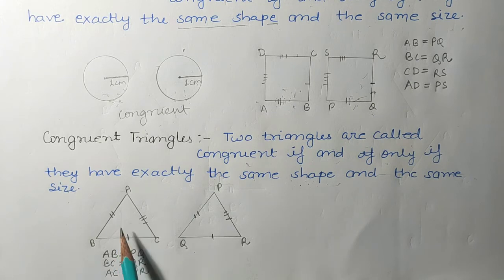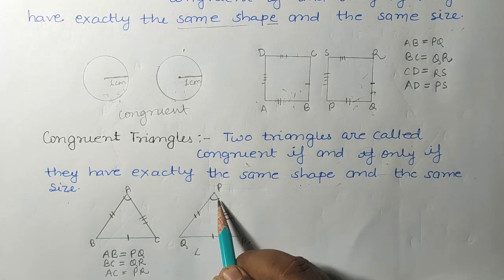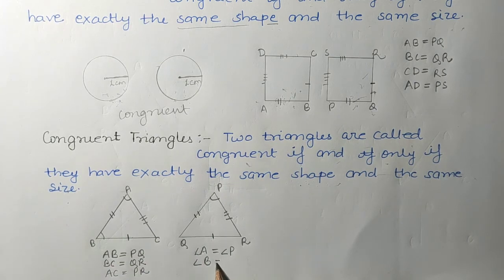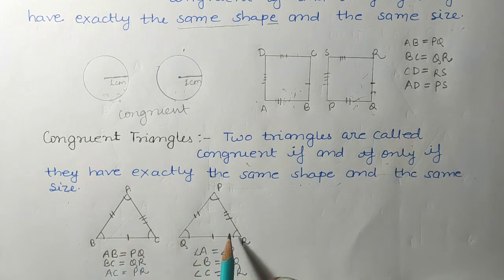This means all three sides are correspondingly equal in these triangles, and all three corresponding angles are equal, that is, angle A equal to angle P, angle B equal to angle Q, and angle C equal to angle R. Okay students, so when the corresponding parts of one triangle are exactly equal to the corresponding parts of the other triangle, then that type of triangles are known as congruent triangles.